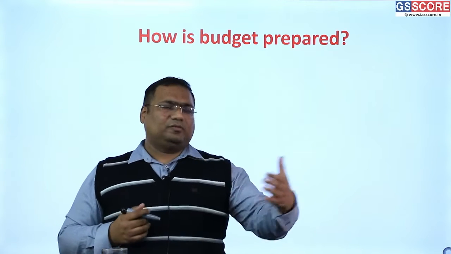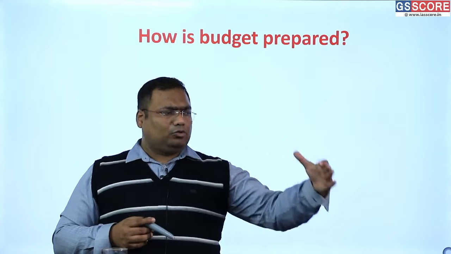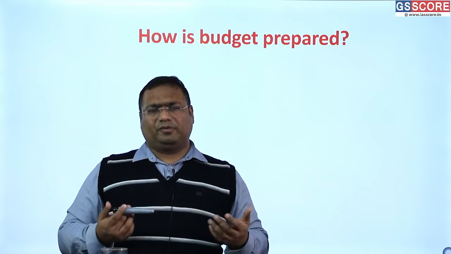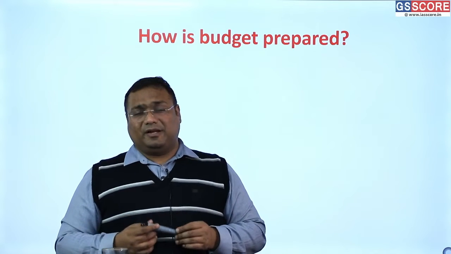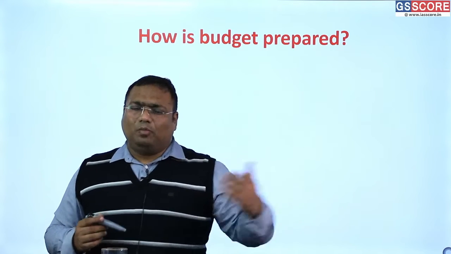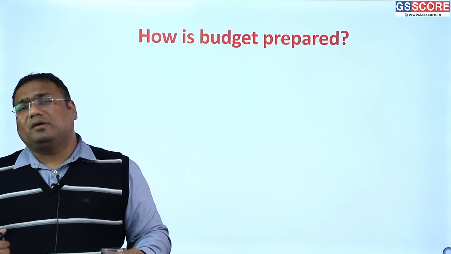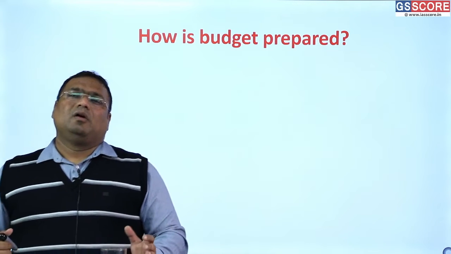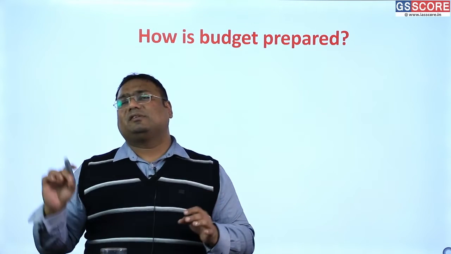Then on the basis of the economic growth, we analyze, okay, if my growth is 7%, 8%, and I expect my GDP to reach a certain level, then at that level, how much taxes should be there? On that basis, we prepare tax estimation. Once we have our tax estimation, then we also prepare an expenditure estimate.